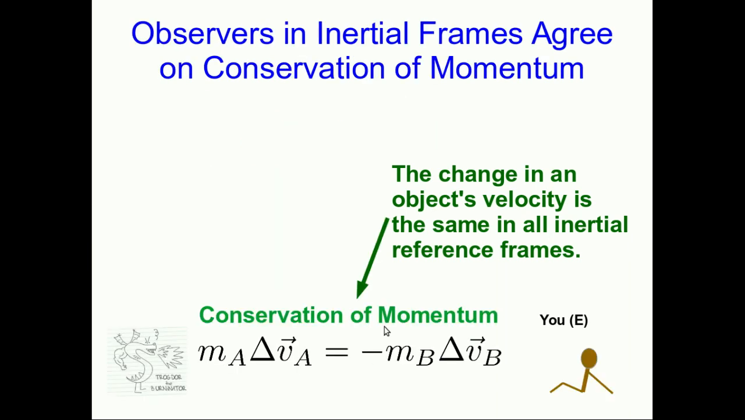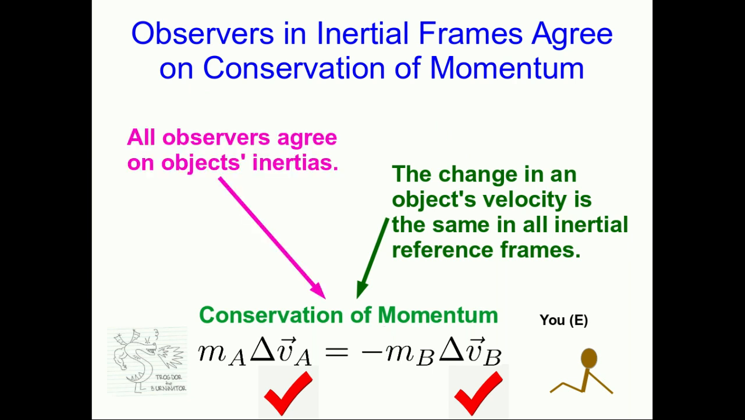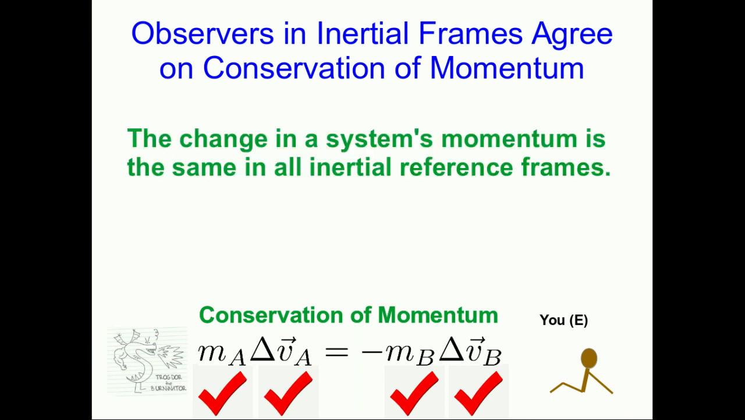So now we have our answer to part of our original question. Because you and Trogdor agree on the delta V's, and you also most definitely agree on the inertias, every observer agrees on those, that means that you agree on the change in the system's momentum, and in fact that the change in a system's momentum is the same according to observers in all inertial reference frames, which means that if one observer sees an object conserving its momentum, all other observers in inertial reference frames will agree.